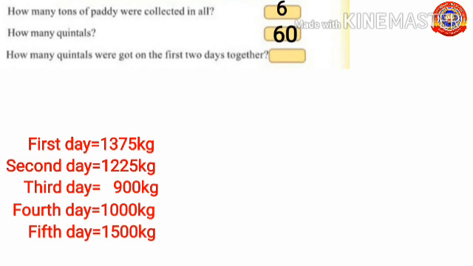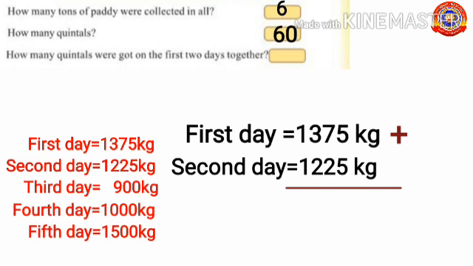Next question. How many quintals were got on the first 2 days together? At first, add the weight of paddy in kilograms got on the first 2 days together. That is, add 1375 kg and 1225 kg. 5 plus 5, 10, 0 here and 1 is the carryover. 7 plus 2, 9 plus 1, 10, 0 here and 1 is the carryover. 3 plus 2, 5 plus 1, 6. 1 plus 1, 2. 2600 kg.